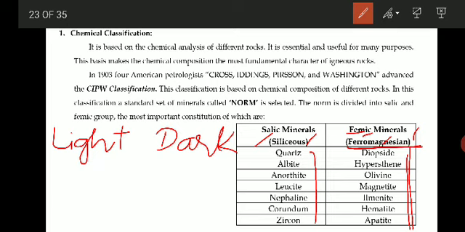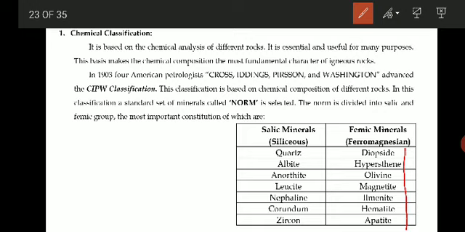Here quartz, albite, anorthite, leucite, nepheline, corundum, zircon, these are the names of the minerals belonging to salic minerals. Femic minerals are darker in color, like diopside, hypersthene, olivine, magnetite, ilmenite, hematite, apatite. Usually the black or dark green color indicates the presence of femic minerals, that is ferromagnesian minerals.